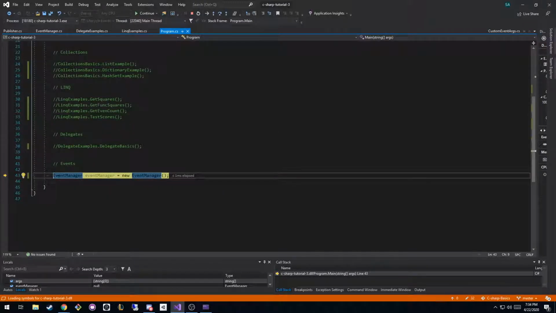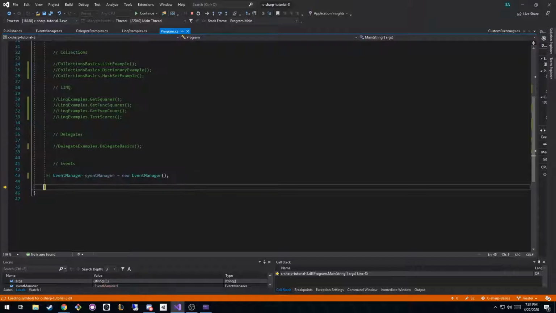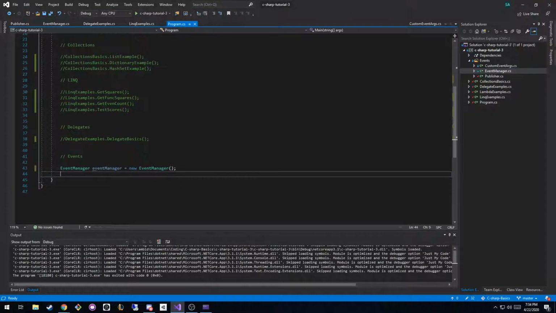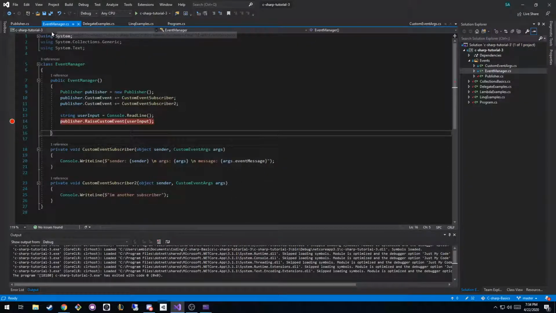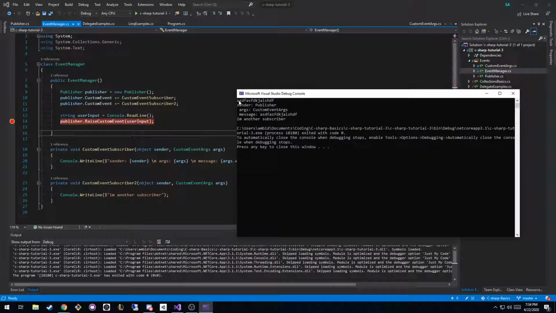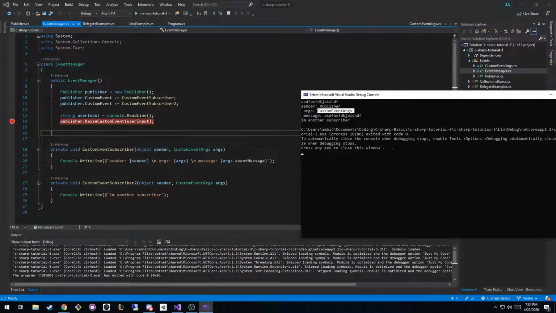We go, now that the event manager has been created, it popped it off the stack and we ended the program. But we can go see what happened if we pull back open the event manager. Here's what I typed in. And then the first subscriber was the custom event subscriber. So it printed out the sender was the name of the object, which is publisher. The arguments, it's just going to print out the name of the class, the custom event args. And then you print out the args.event message, the property, because we saw it was read only, so we can read from it.